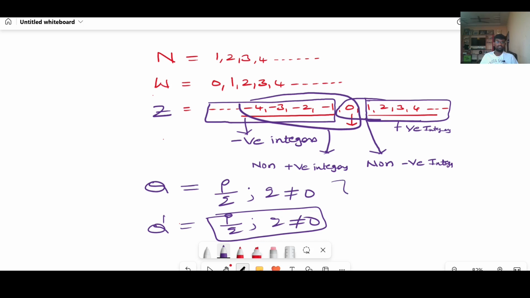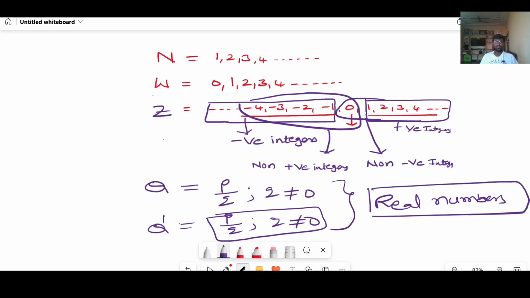And if you combine rational numbers and irrational numbers, you will get real numbers, right? This is the chapter we are going to discuss in the 10th class mathematics subject.